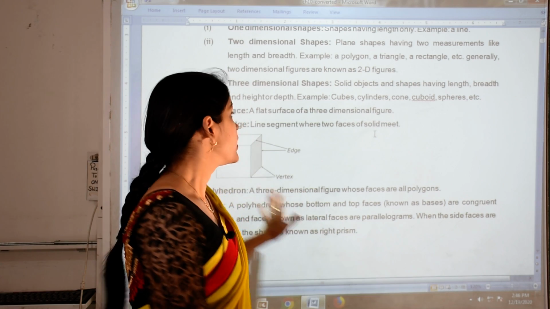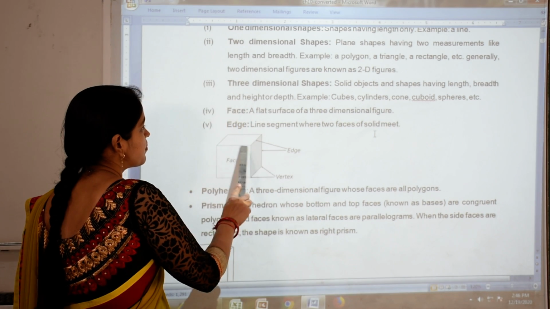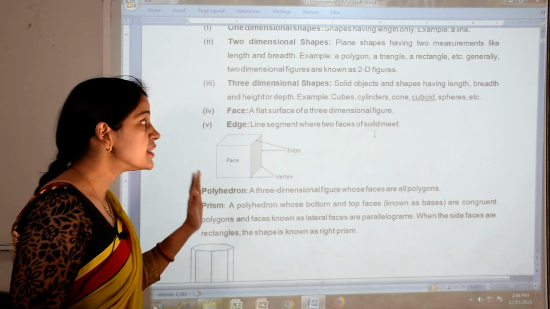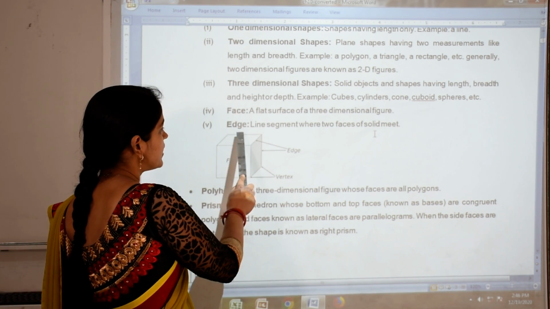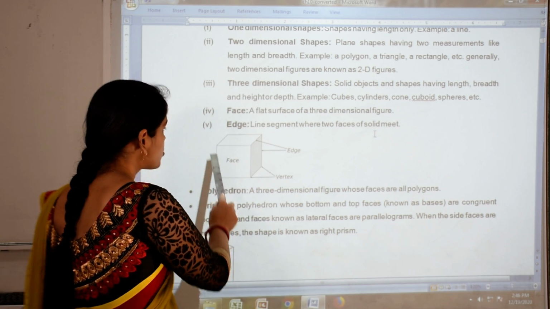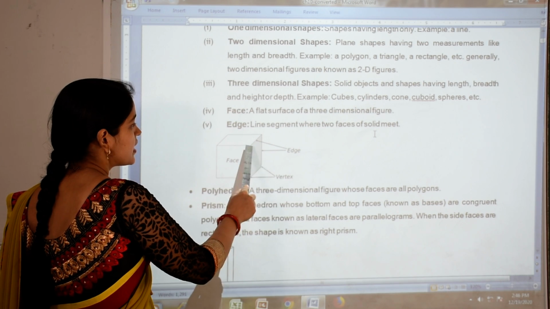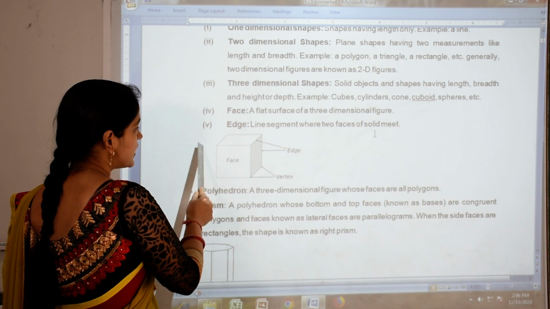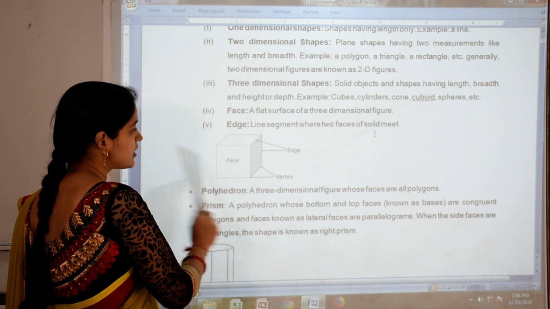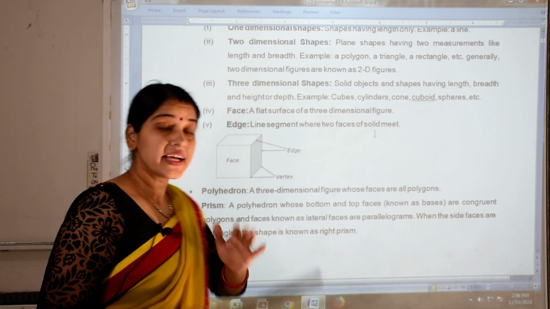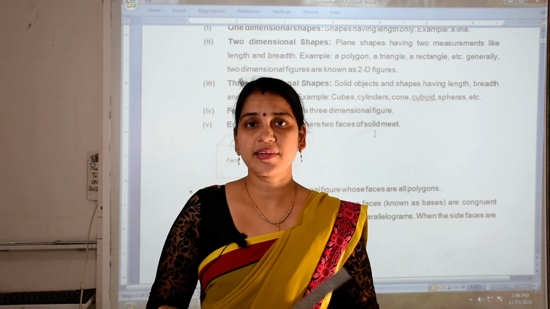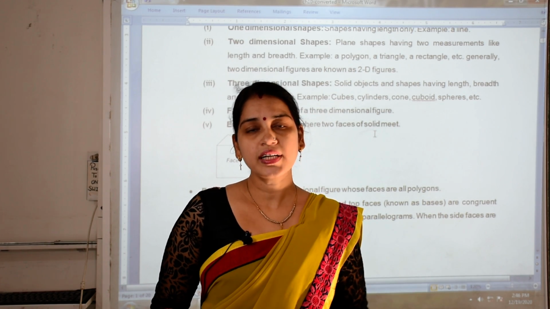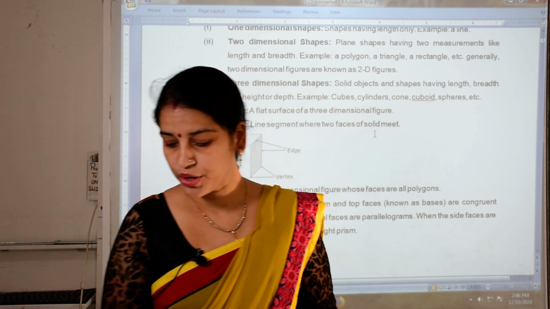In this cube, the flat surface of the three-dimensional figure is known as a face. This is a flat surface. In the same way, this one is a flat surface, this one, then this side, here at the bottom, then the back side. These are all flat surfaces, which are known as the faces of the cube or cuboid.